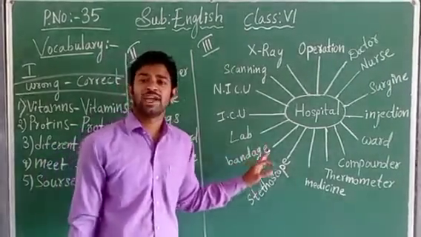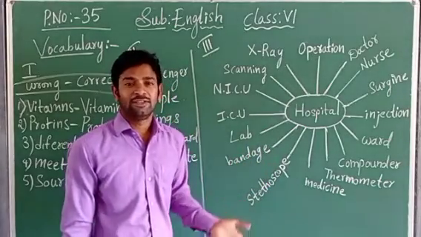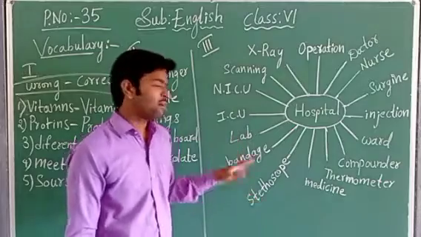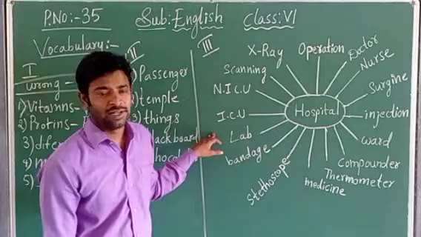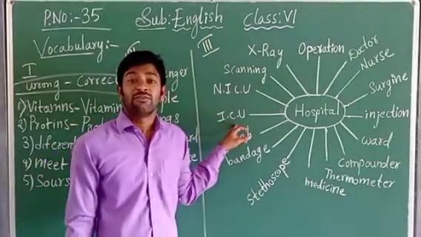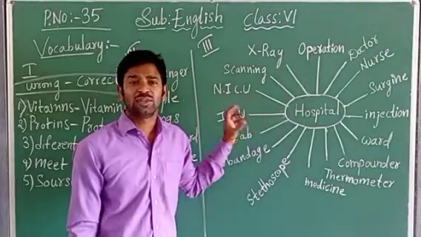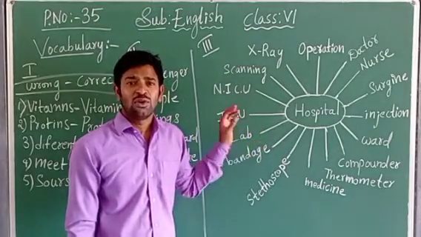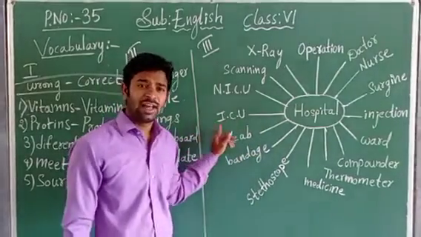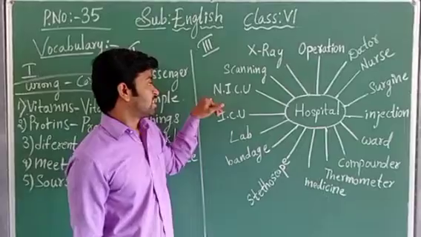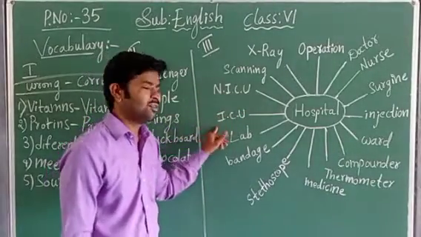Next, bandage. If you get any injury, what is given? Bandage is tied on the leg or the injured part. Okay, lab. Lab is used for testing the blood samples. Next, ICU. Intensive care unit means proper care is taken of the patient who is in an emergency. So they are kept in the ICU. Next, NICU. N is nothing but neonatal, children. Difference between ICU and NICU.